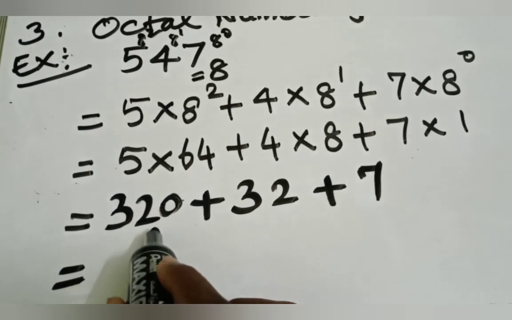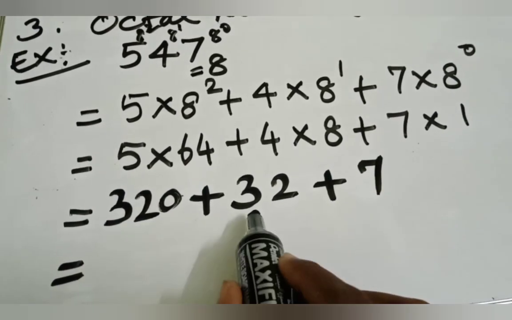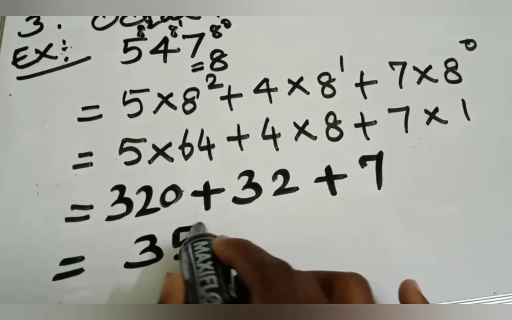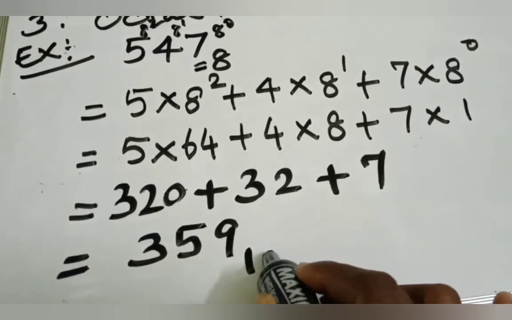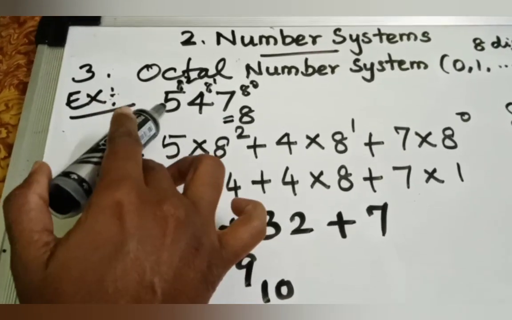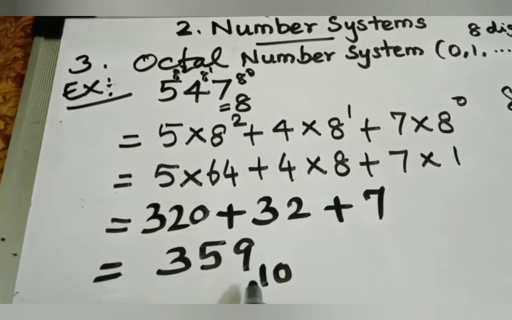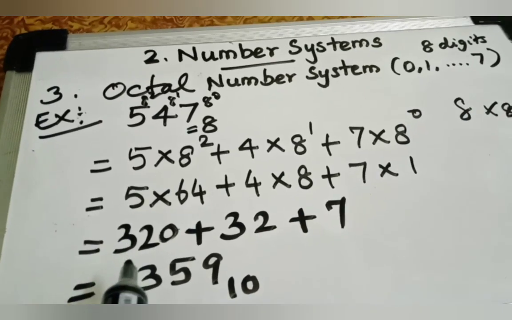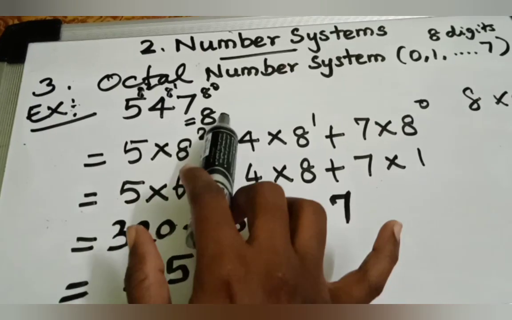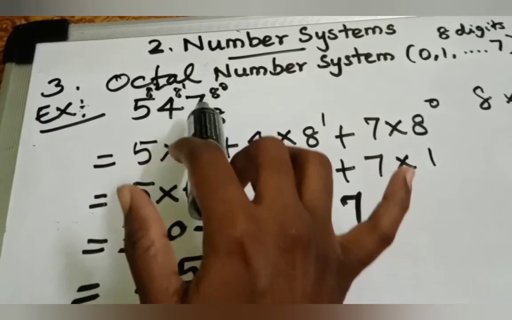Then add these numbers. 320 plus 32, 352, and 352 plus 7, 359, base value 10. So this is the decimal equivalent of 547 base 8. The equivalent decimal number is 359 base 10. So this is conversion of octal number system. So how to convert? To find out the 8 to the power of the positional value.